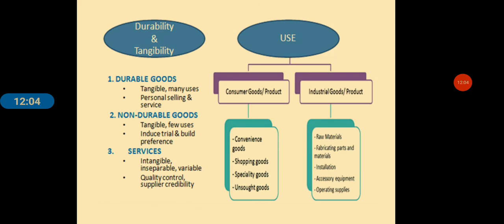While on the basis of use, they can be classified as consumer goods and industrial goods. We have seen examples of convenience goods, shopping goods, specialty goods, unsought goods. While in case of industrial goods, we have seen raw materials, fabricating materials and parts, installations, accessories and equipment, operating supplies. That's all in the session for today.